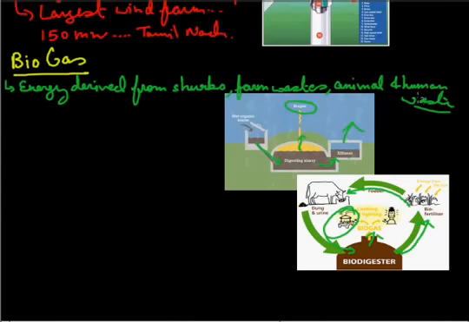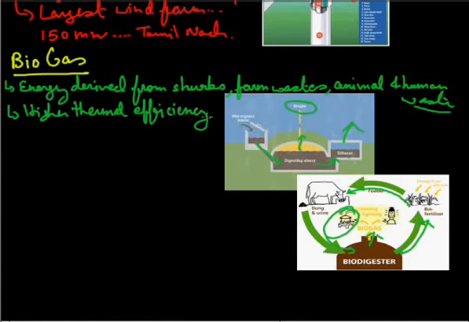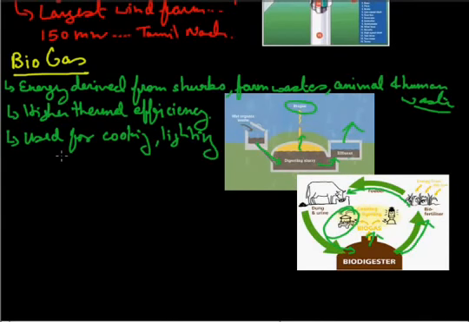The energy is derived from shrubs, farm waste, animals, and human waste. It has a higher thermal efficiency in comparison to the kerosene, dung cake, and charcoal. Energy produced can be used, as we already discussed, for the cooking purposes especially, and also for lighting, and the residual can be used as a manure.